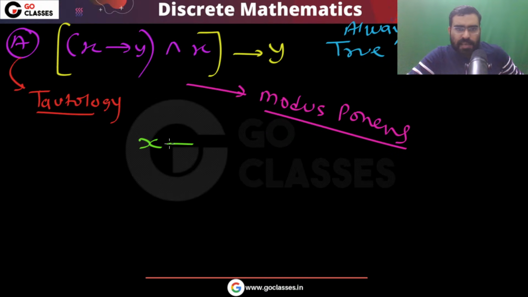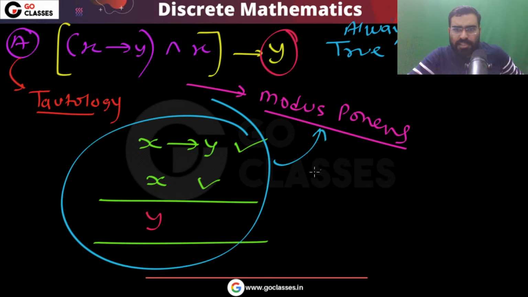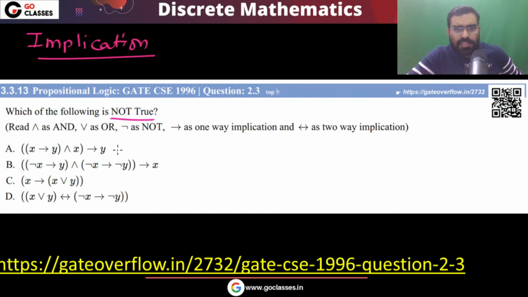It says that if x implies y and x is true, then you can conclude that y will be true. So this is a valid argument. This is called the modus ponens argument, and it is a valid argument. So easily you can see that this option A is a tautology, always true. Definitely this is not the answer because the question is asking for what is not true. So this is not the correct answer.